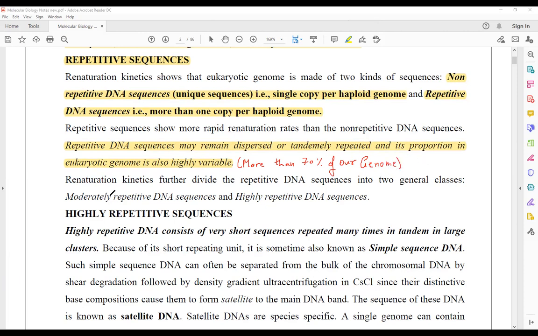Okay. Now, repetitive DNA sequences can be of two different types: moderately repetitive DNA sequences and highly repetitive DNA sequences. Here we have classified the repetitive DNA sequences in the following manner. I'm using a whiteboard for the same. When you talk about DNA sequences within our genome, they can be classified as unique DNA sequences and repetitive DNA sequences.